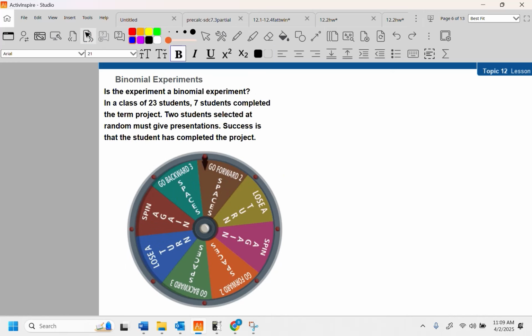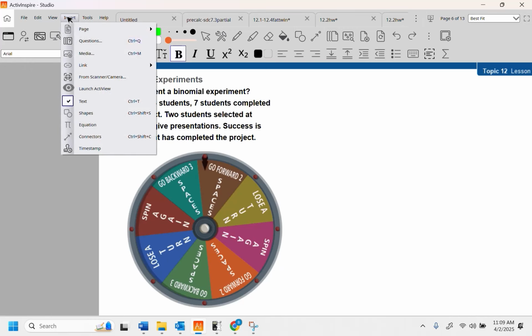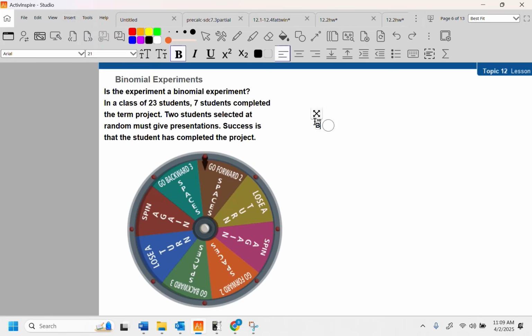All right, is this experiment a binomial? In a class of 23 students, 7 students completed the term project. 2 students selected at random must give presentations. Success is that the student has completed the project. No, it is not. Why is it not? Okay, no.